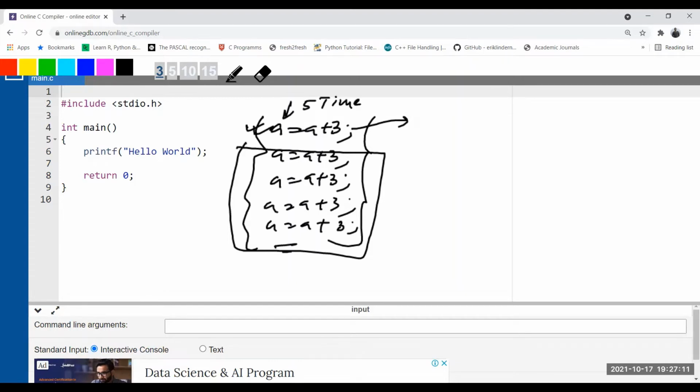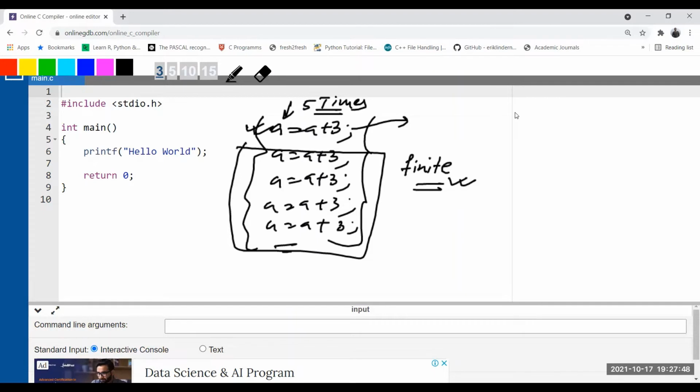So what is the purpose of the loop? The purpose of a loop in any program is that we can repeat any piece of code any number of times. Normally we call it a finite amount of time. It should not be infinite. If it is infinite, then the code will never end until the runtime environment gets filled with the output, so that means your RAM is going to be full with the data. So our loop should always execute a finite amount of time.